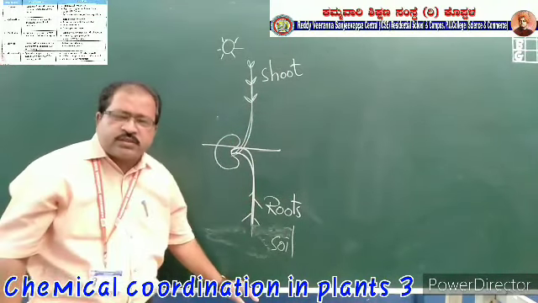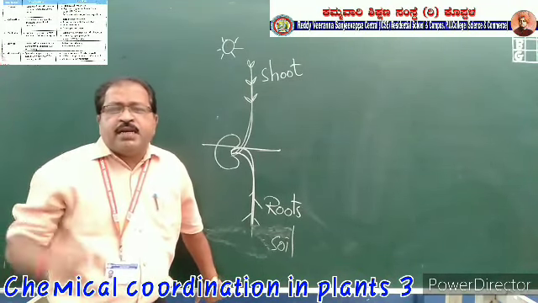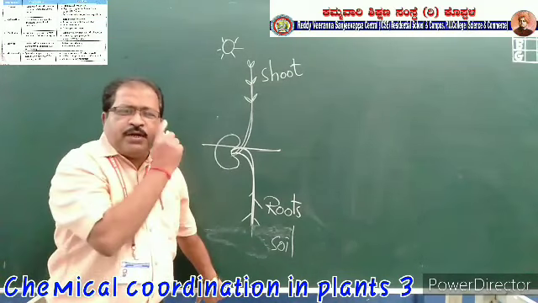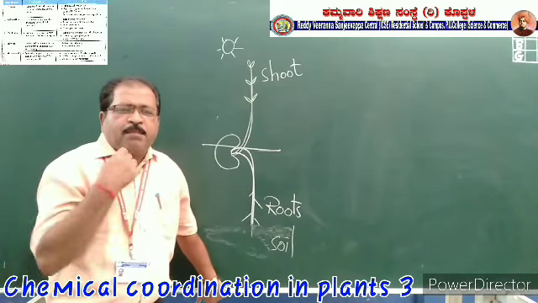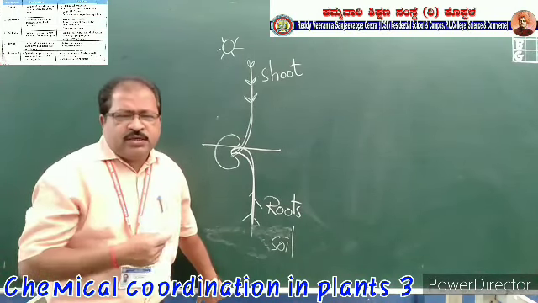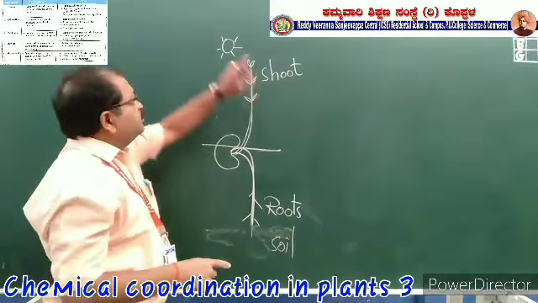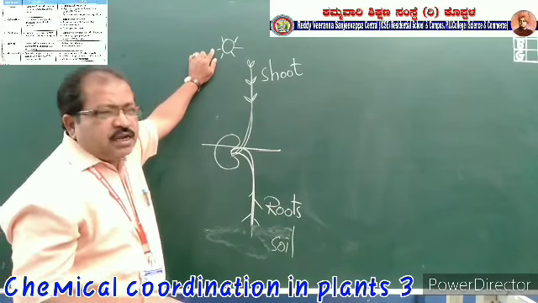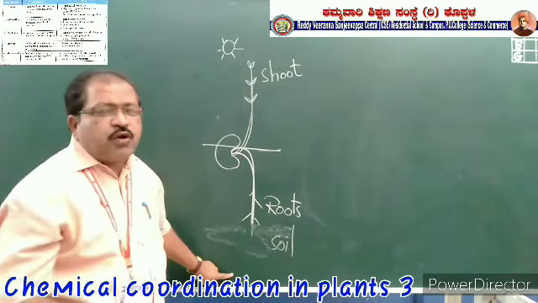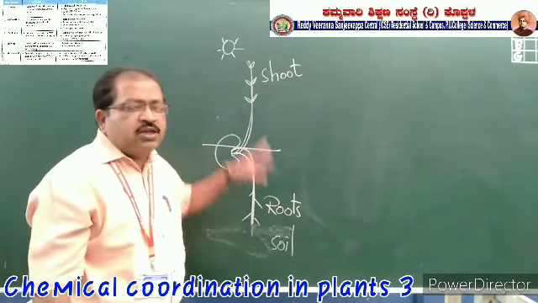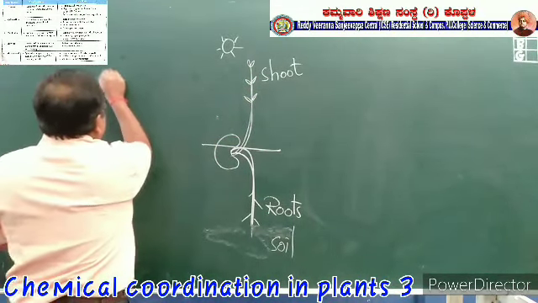Roots will move towards the soil, towards gravity, to absorb water and mineral salts, and those will be supplied to the upgrowing plant, and the plant uses all that water and minerals to prepare its own food by using the chloroplast in it as well as the sunlight from the sun. For that sunlight, the shoot system will move towards the sun and the root system will move towards the soil for water and minerals. This kind of movement is called trophic movements.